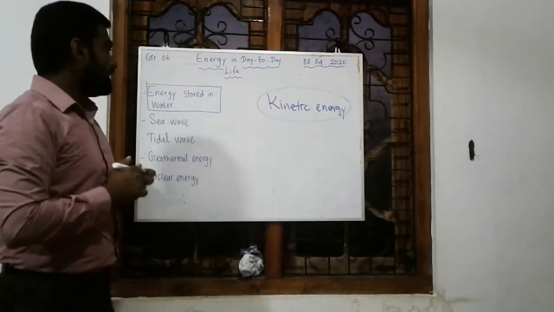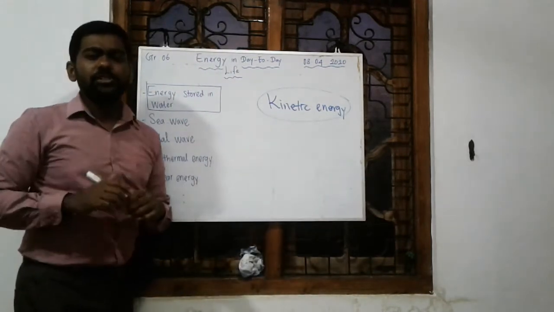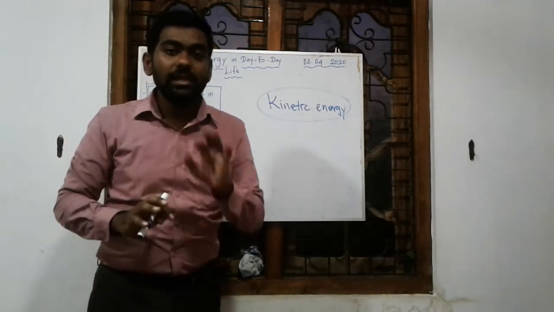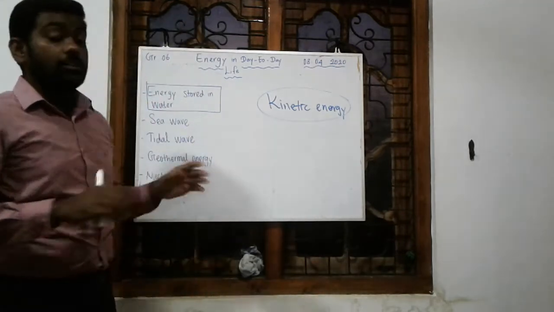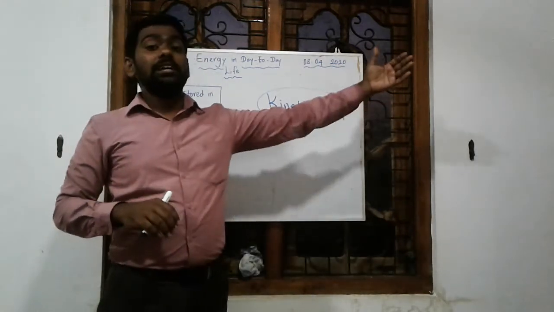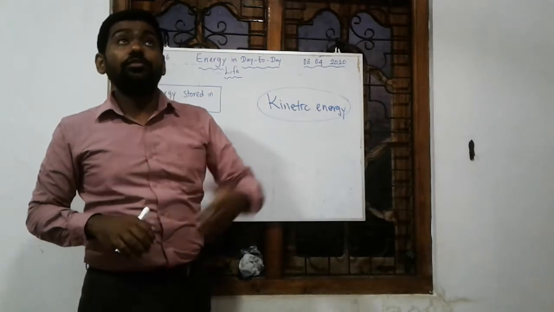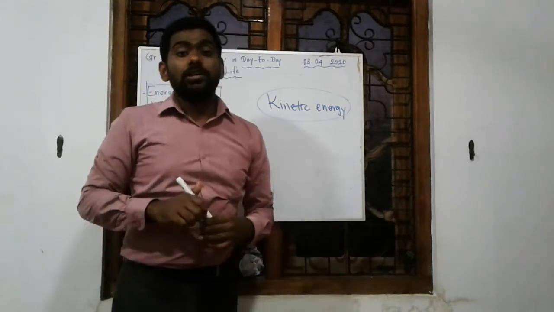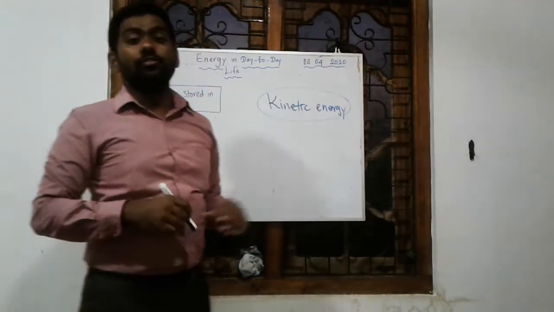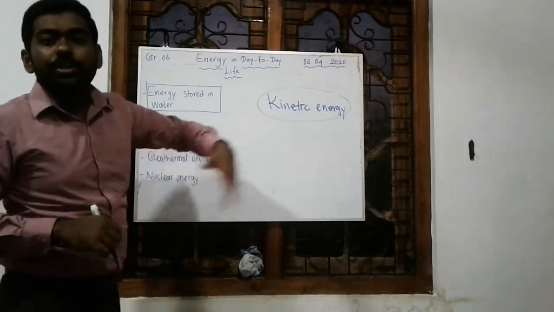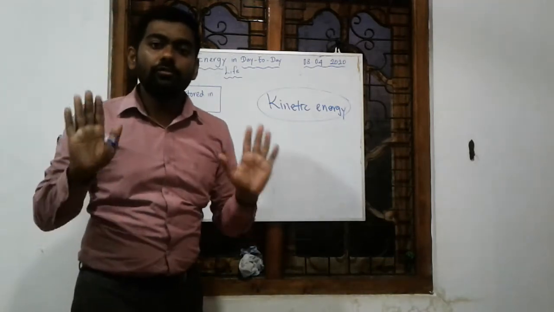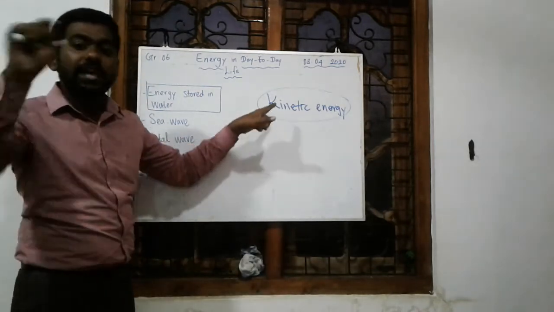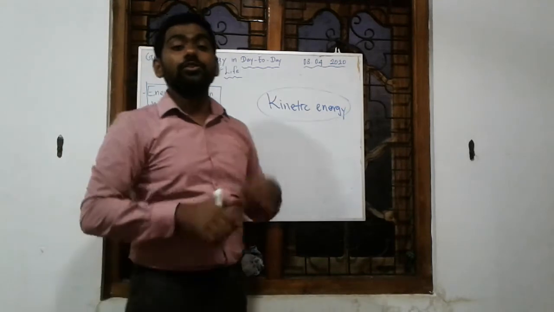You can see energy stored in water. In some places water is still, which means it's not moving and does not have any energy. But water flows in the sea in the form of waves. In waterfalls, water falls down from the top of the mountain to the ground, and in rivers water is flowing. So there are different types of movement. Wherever water is moving, it has kinetic energy. If it has kinetic energy, we can give it to other things, right?